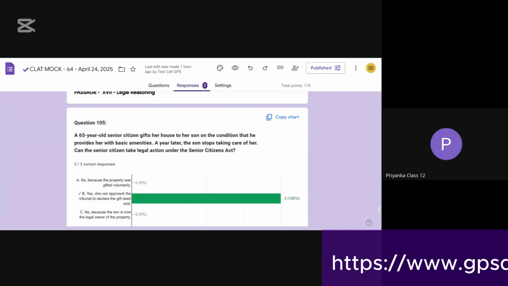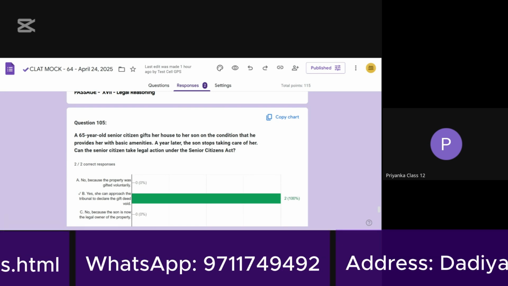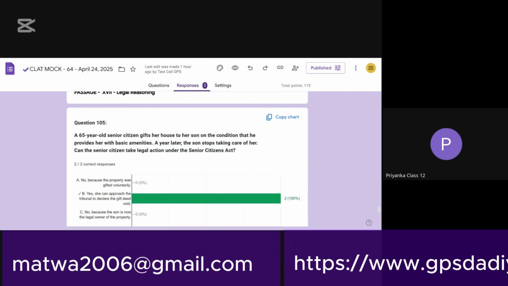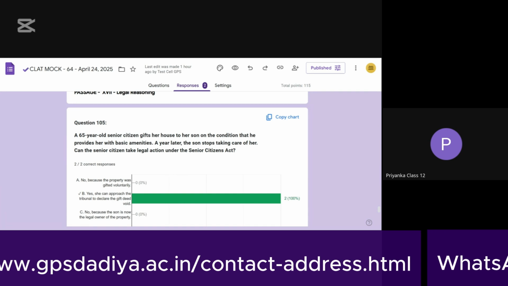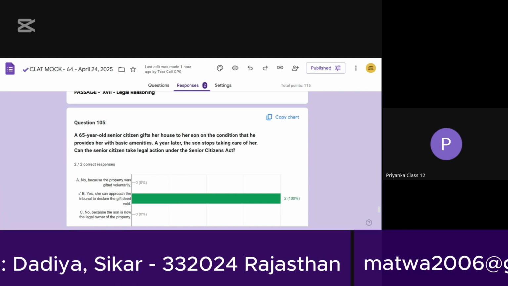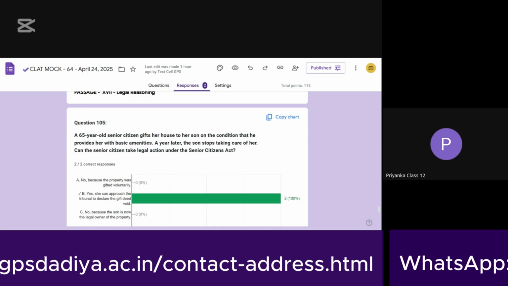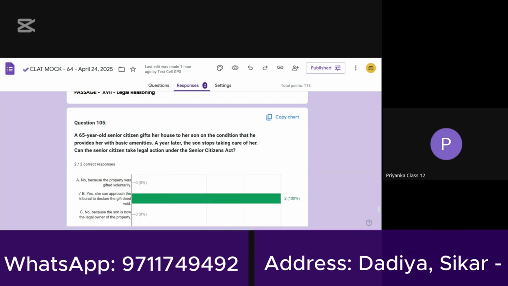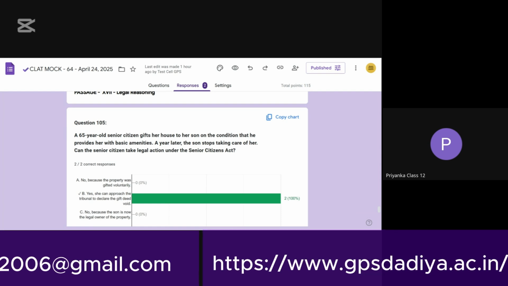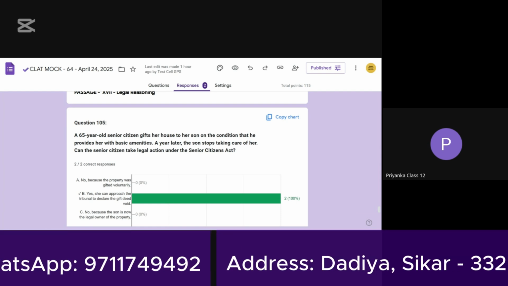So this article talks about the recent Supreme Court ruling, where the Supreme Court ruled that senior citizens can't automatically evict their children from their home under the Maintenance and Welfare of Parents and Senior Citizens Act 2007. And this law is basically meant for helping elderly parents who are unable to support themselves, and it allows them to ask for maintenance from their children or even relatives and gives them legal support through special tribunals.